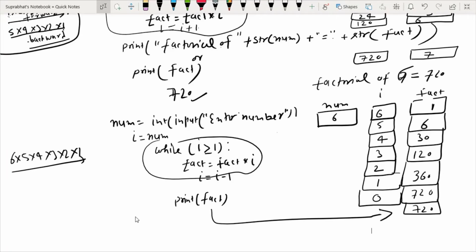In the while loop example of factorial of a given number, you have to keep one thing in mind: you have to develop the logic yourself. How? You have to understand the question, what the question is asking.